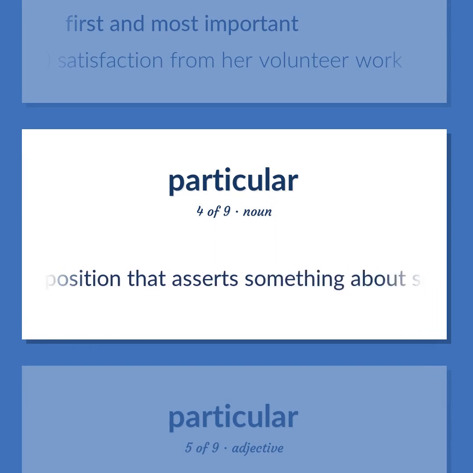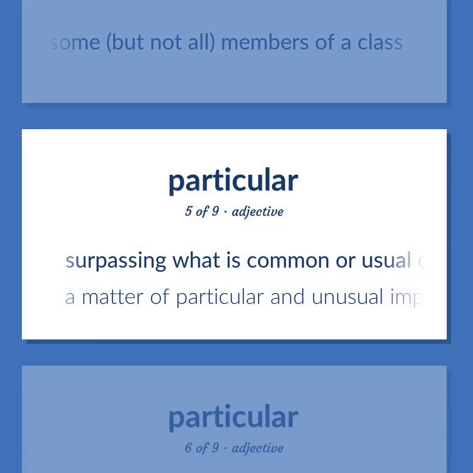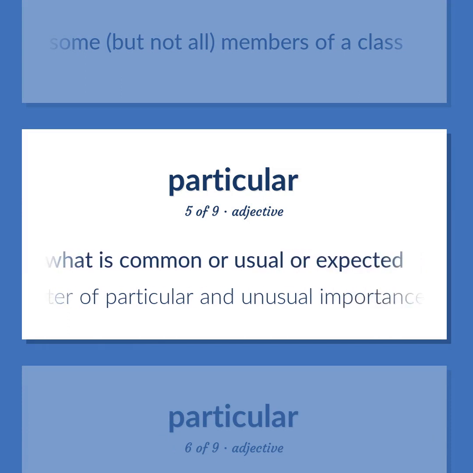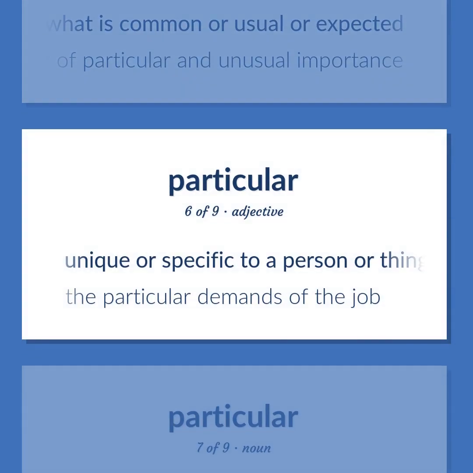A proposition that asserts something about some, but not all, members of a class. Surpassing what is common or usual or expected. A matter of particular and unusual importance. Unique or specific to a person or thing or category. The particular demands of the job.